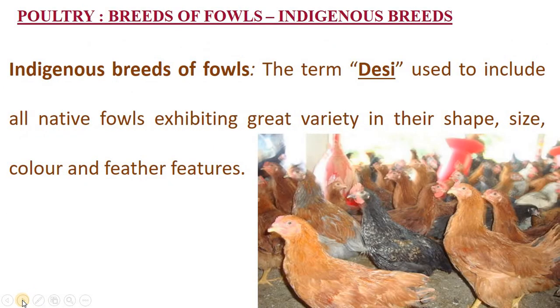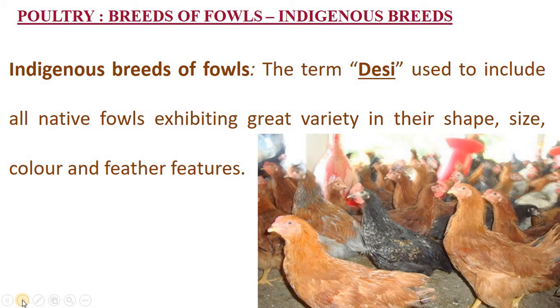Indigenous breeds of fowls. The term Desi is used to include the native fowls exhibiting great variety in the shape, size, color, and feather features. When you say Desi breed, this is not one bird, but it includes many types of birds.